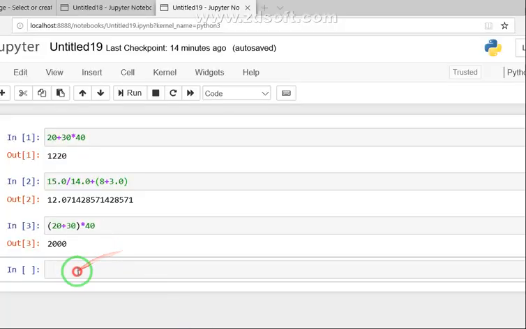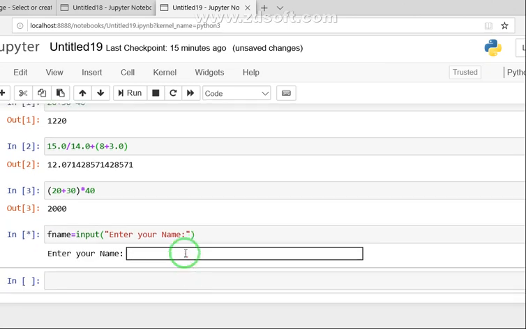Coming to the Python platform, let's say I take a variable fname, the first name, and then I use the input function, input, enter your name, and then I just run this, and it asks about your name.